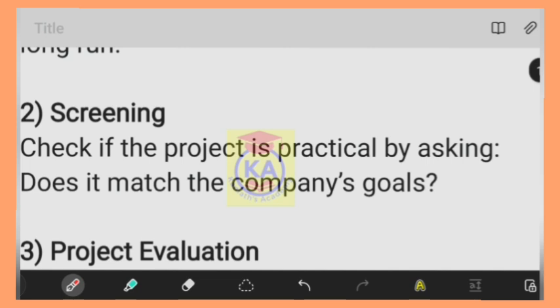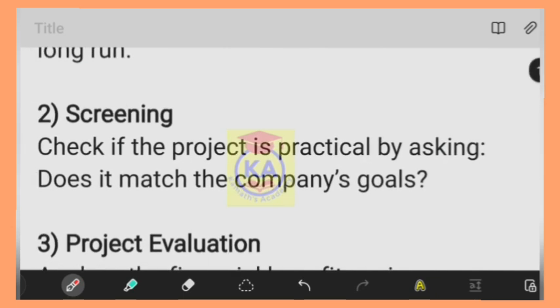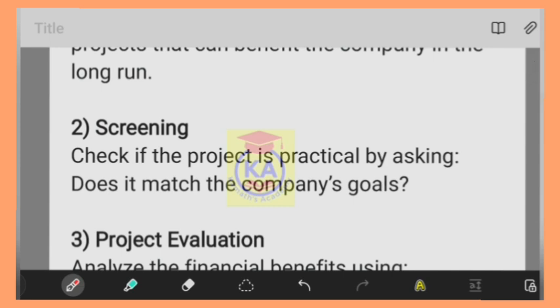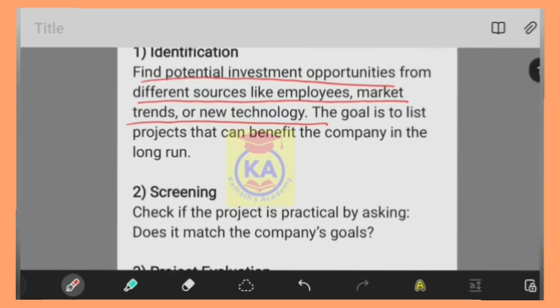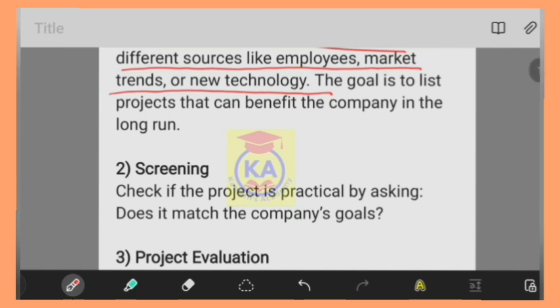Second step, screening. Check if the project is practical by asking, does it match the company's goal? Let me explain in simple terms. First, we'll see the meaning of screening. Screening means filtering, filtering out the non-essential and keeping the essential projects. So that is the meaning of screening. So the second step of capital budgeting, screening, means the finance manager has to separate all the non-essential projects and has to keep essential projects.